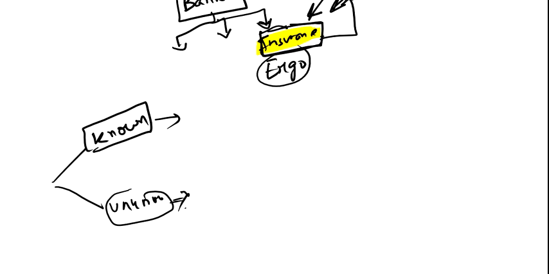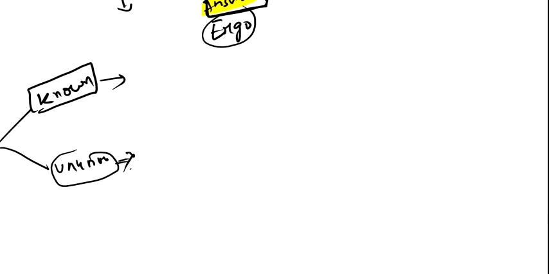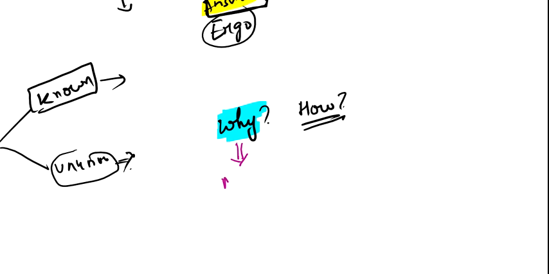So now I propose to my board of directors, sir, we have to mitigate our risk. Now my board of directors will ask me why and how. Now there are two things: why you want to mitigate the risk and how you will mitigate the risk. See, why, the answer is that, sir, risk can be really big and it can really impact the business of our organization. That's why I want to mitigate the risk, means I want to reduce the risk. Now how can I do it? The question my board of directors will ask me is, how can I reduce the risk?